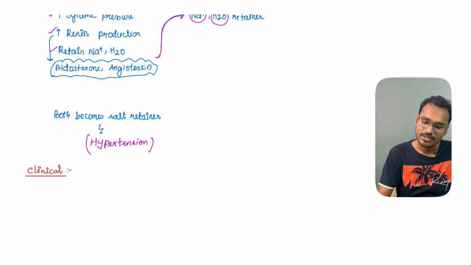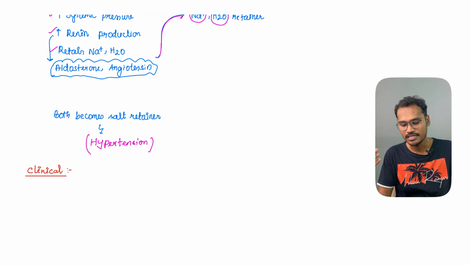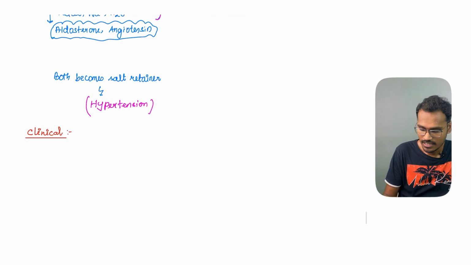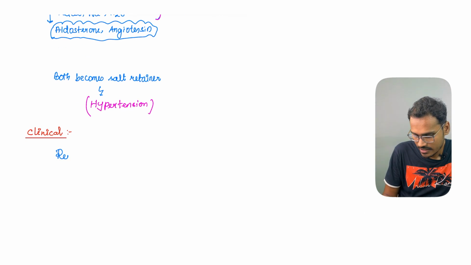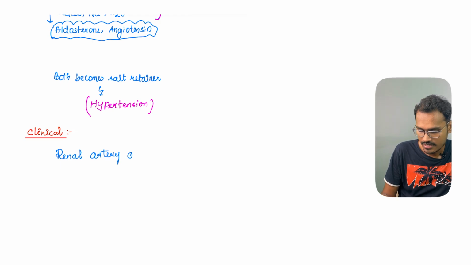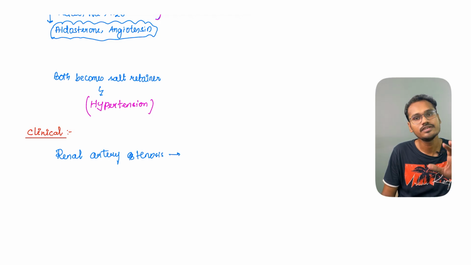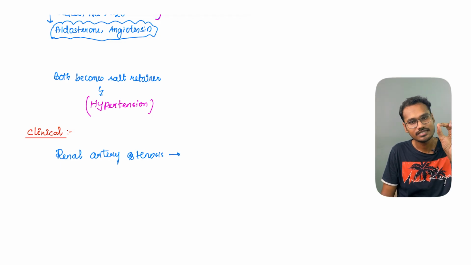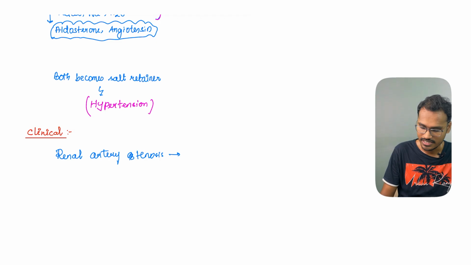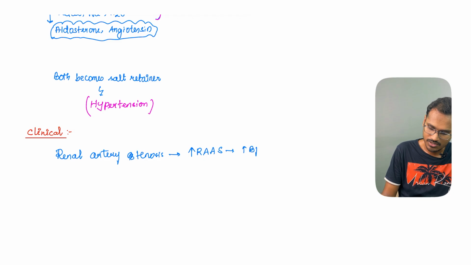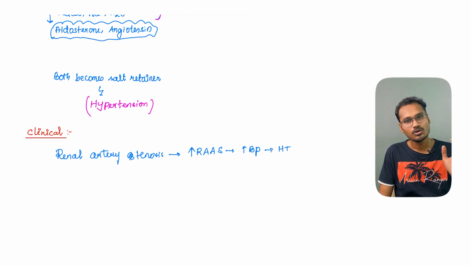And clinically, you can see this type of raised BP in some of the secondary hypertension, which is caused by renal artery stenosis. Whenever there is a renal artery stenosis, again, all these things we have discussed. The artery is now stenosed, so the blood supply to the kidney is decreased. So there is an increase in the renin, angiotensin, aldosterone system. There is an increase in blood pressure causing hypertension. So this is all about the Goldblatt hypertension.